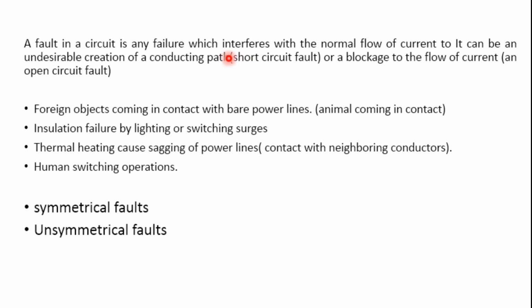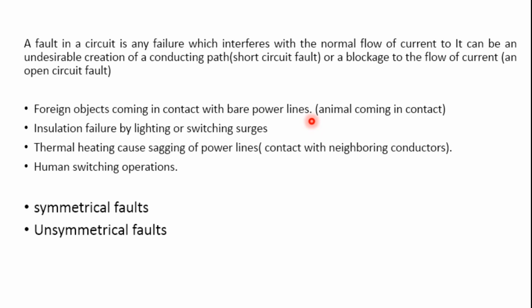So let's understand the different reasons for a fault happening in a system. The first one is a foreign object coming in contact with the bare power lines.